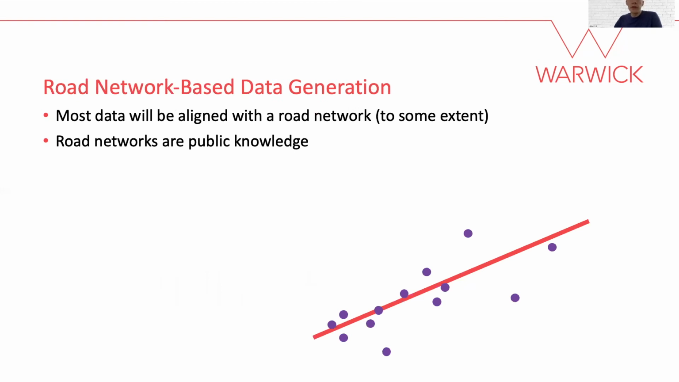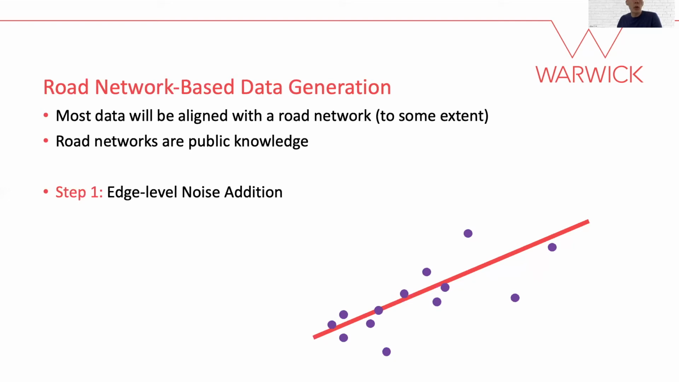Until now, our data generation methods have been somewhat blind to any underlying geographic structures. However, in most settings, location data is likely to adhere to the underlying structure of a road network. And as road networks are public knowledge, we argue that using them as a basis for data generation will improve the practical utility of the published data. We model our road network as a graph, with edges, which represent roads, and vertices, which represent intersections. Our process has 3 steps.